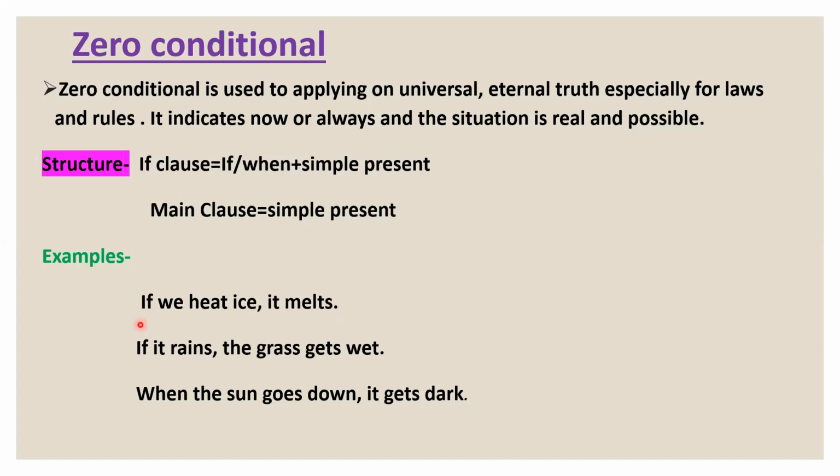Another example: if it rains, the grass gets wet. So if I apply if here, then it rains is the present simple. Then this is also present simple. When the sun goes down, it gets dark. When I use when here in the present simple, then in the main clause also we will find the present simple. It is called zero conditional. We will use it for universal, eternal truth, and laws and rules.